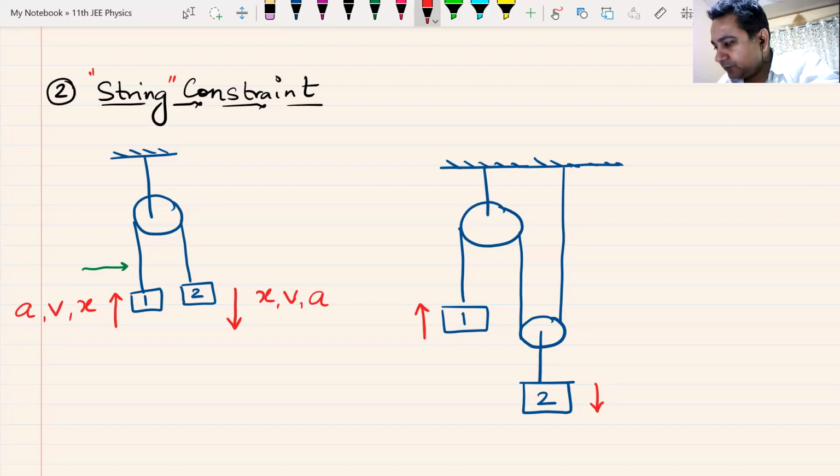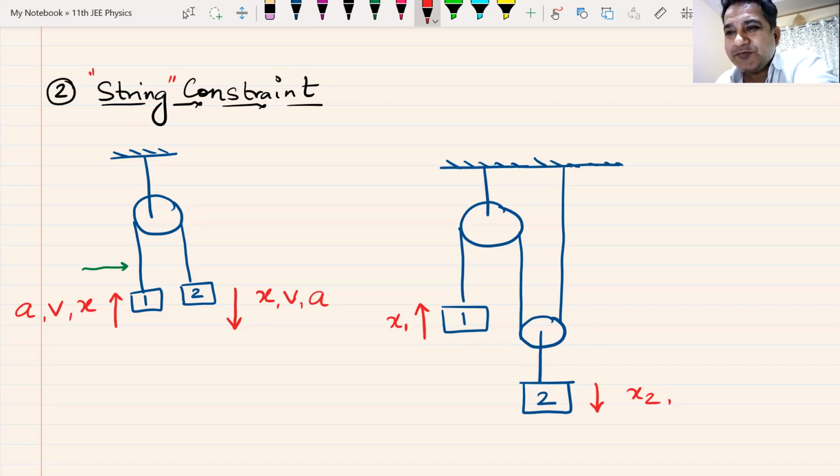Now, they are not attached by the same string. They are attached by different strings. Now, remember what we did in the last class. If I say that this block moves down by x2, will block 1 also move up by x2? No, it will not move up by x2 because they are not attached to the same string. It will move up by something x1.